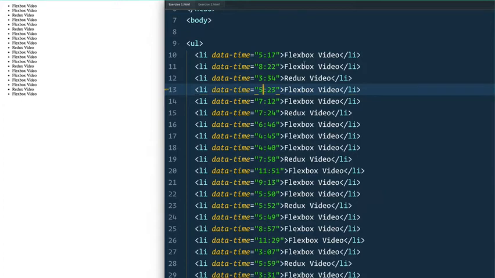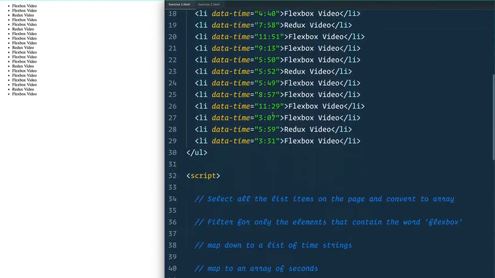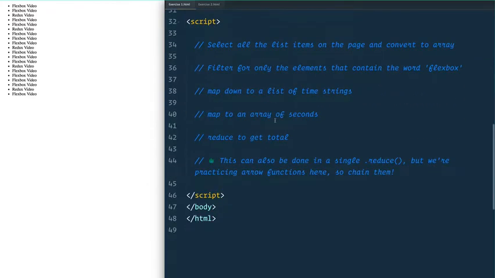However, YouTube would list all of my videos here, and they would have a data attribute of data-time equals 5 minutes and 17 seconds, 7 minutes and 24 seconds. So what I realized is that you could select all of them, pop out the data-time, parse the minutes and seconds into seconds, add them all up, and you're off and ready to go.